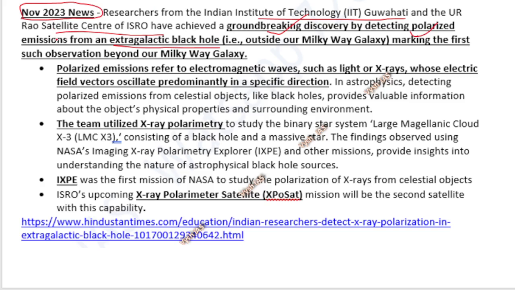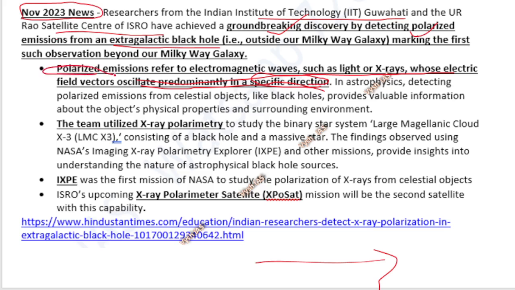In that, polarized emission is nothing but emissions which are kind of a straight line, or a focused emission. Okay, so polarized emission refers to electromagnetic waves such as light or X-rays whose electric field vectors oscillate predominantly in a specific direction. Okay, so the technical things you can leave. Just remember that emissions in a specific direction are called polarized emission.